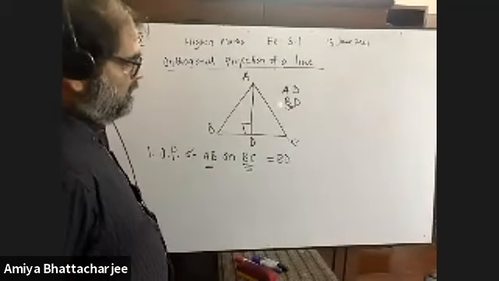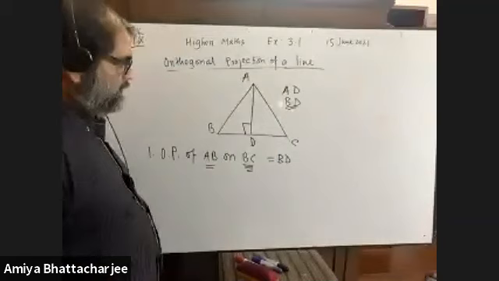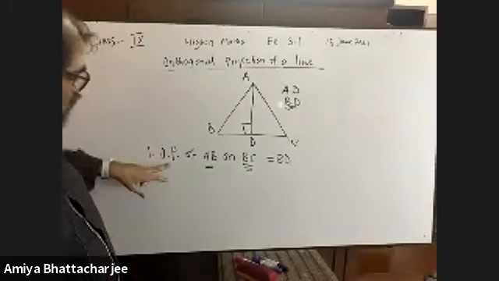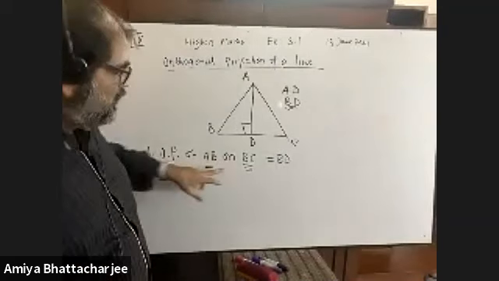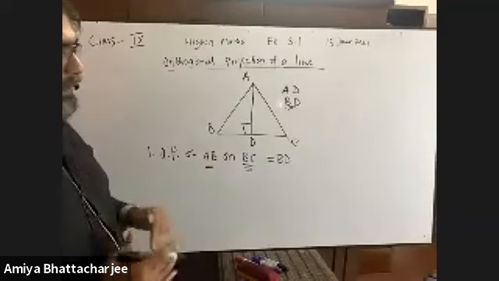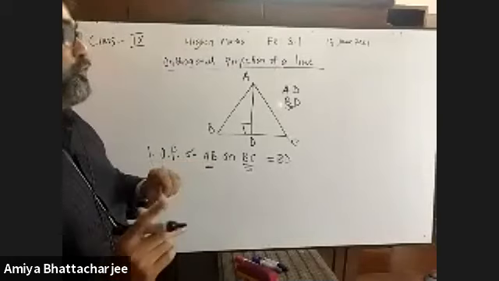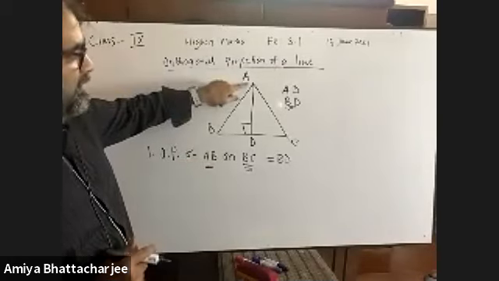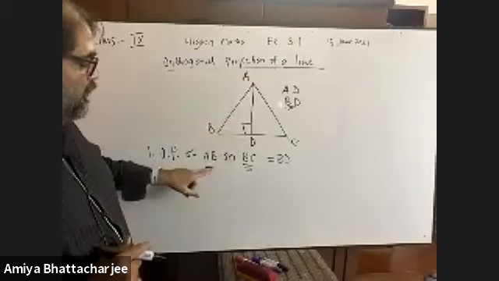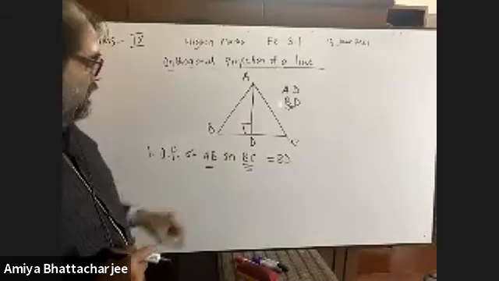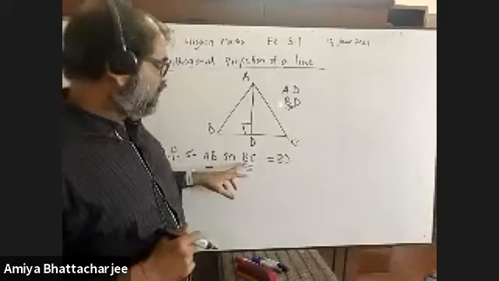Can I please repeat again? I have a lack of internet. Okay, just try to understand. Orthogonal projection of AB on BC. So what I am telling you again and again, AB, right? So from A and B, there will be two perpendiculars. From A, there is a perpendicular AD, and from B, there is also another perpendicular BD, right? Where we have to find on BC, right?